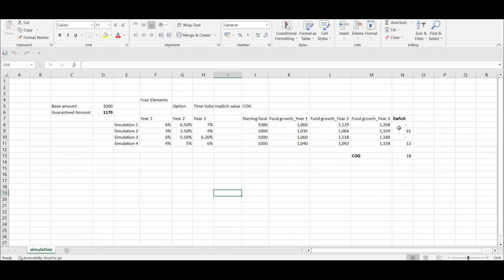And the deficit is the cost of guarantee. Obviously, when the insurance company is giving this guarantee, there was no requirement for the insurance company to give it. Because the insurance company is giving this guarantee, and in these two cases the guarantee is biting, that is the cost for the guarantee. So when you take the average, 18 is the cost of guarantee, and that amount has to be kept alongside the reserve, so that in a particular year, if the guarantee bites, it is covered, right?